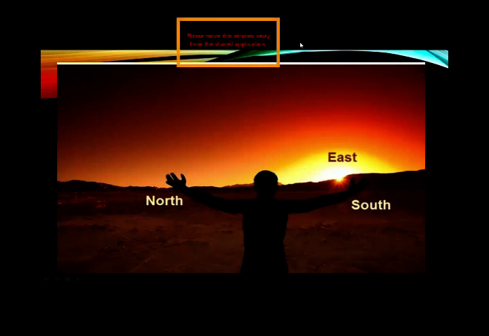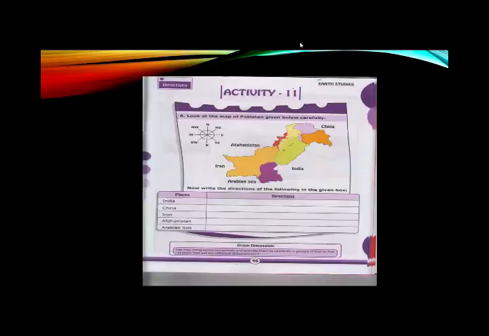An activity. Activity 11, page number 46. We can easily understand the direction of the following places. Look at the map of Pakistan carefully.